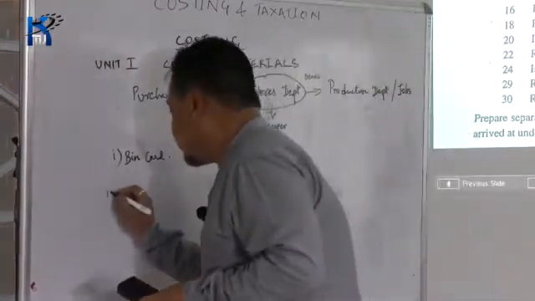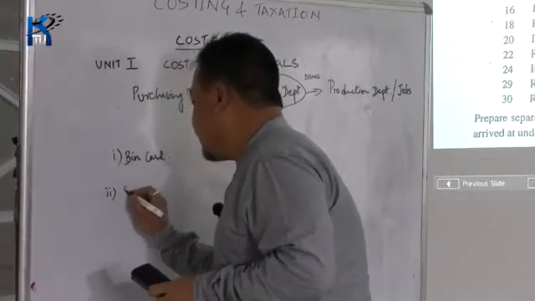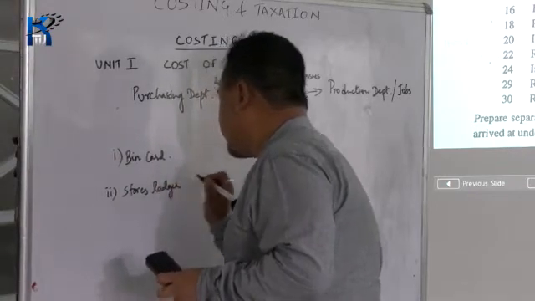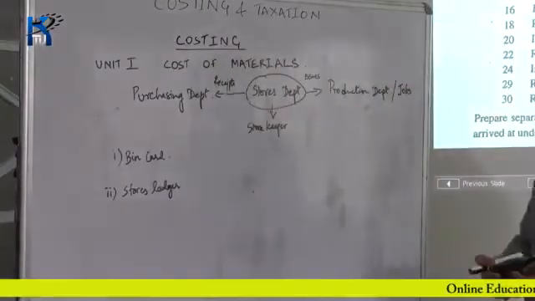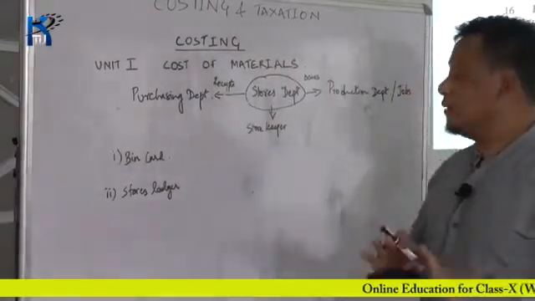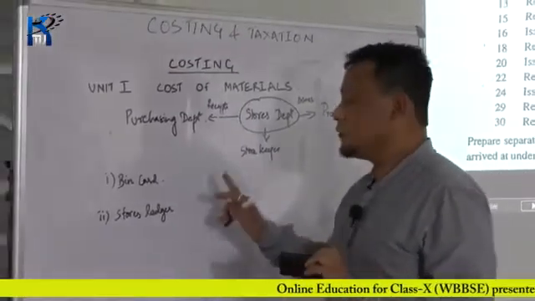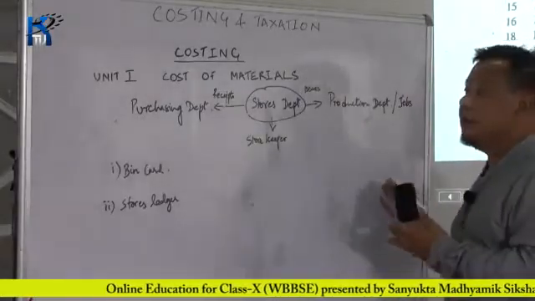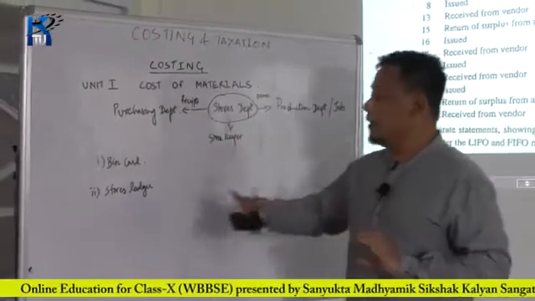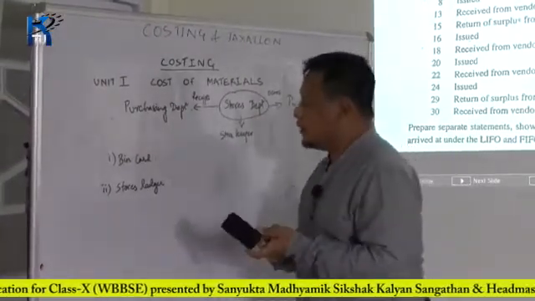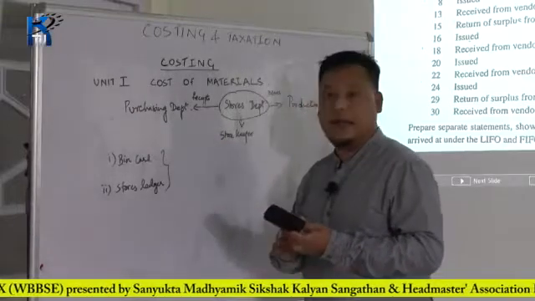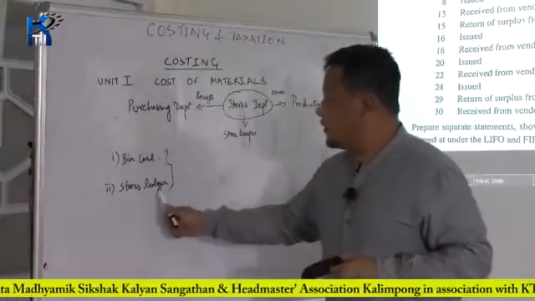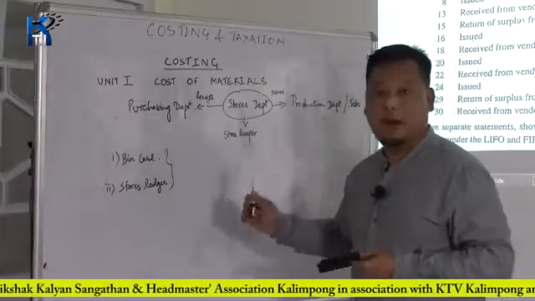Again, the costing department prepares another ledger called the stores ledger. It is similar to a bin card, but the stores ledger not only records the quantity of the materials issued and received, but also its monetary value. So, the basic difference between a bin card and stores ledger is that bin card is prepared by the storekeeper, whereas the stores ledger is prepared by the costing department.